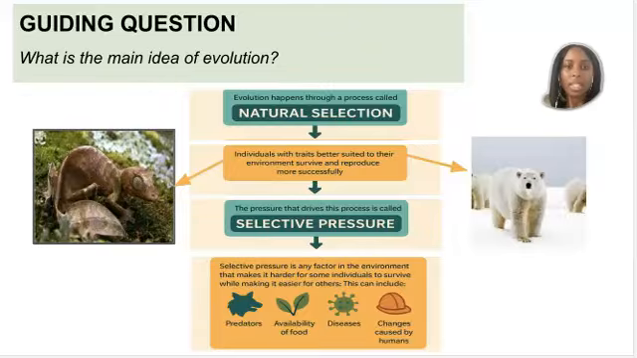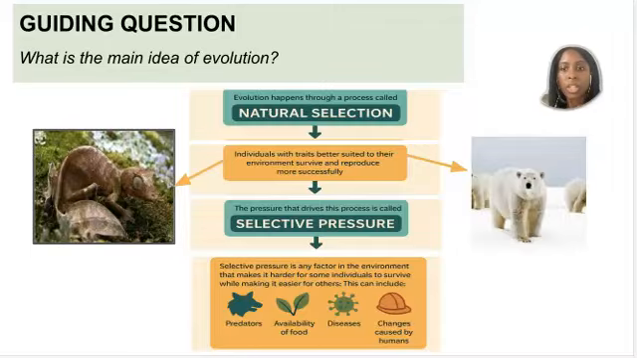So what is the main idea of evolution? It's that evolution happens through a process called natural selection, where individuals with traits that are better suited for the environment survive and reproduce. And the pressure that drives this process is called a selective pressure. The selective pressure is any factor in the environment that makes it harder for some individuals to survive while making it easier for others to survive. This could include predators, availability of food, diseases, and importantly, changes caused by us humans.